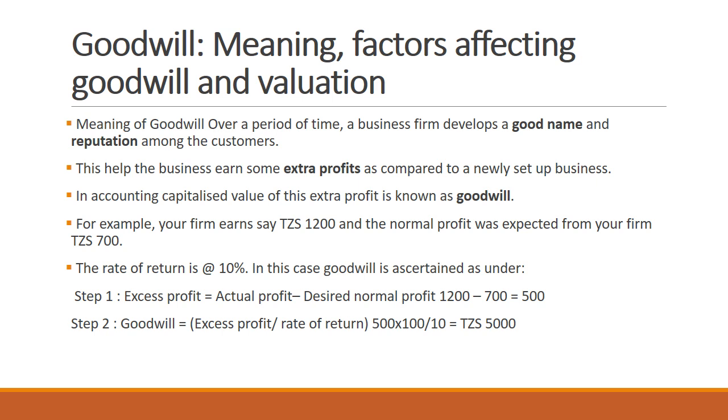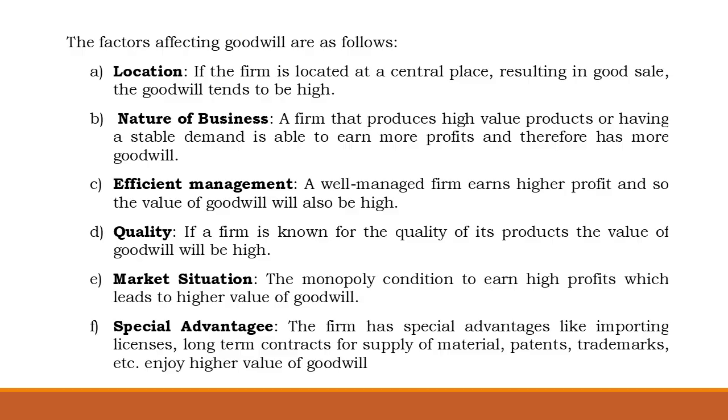The actual profit is 1,200, but the expected profit is 700, so we have an excess profit of 500. The goodwill may also be calculated based on excess profit over the rate of return, which will give us 5,000.